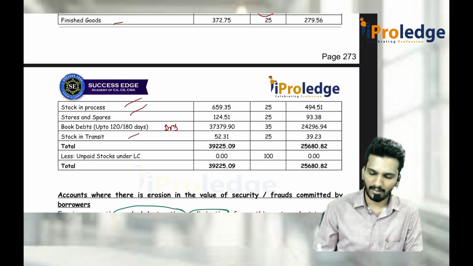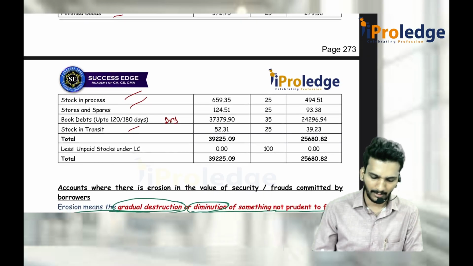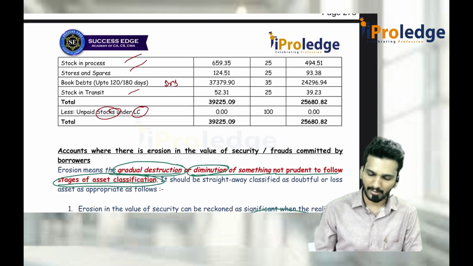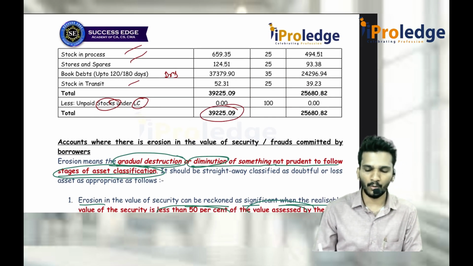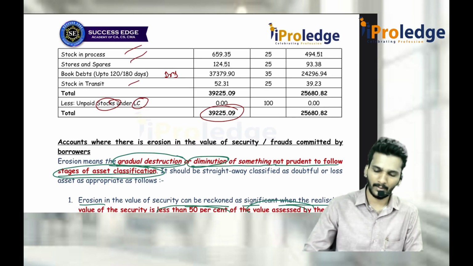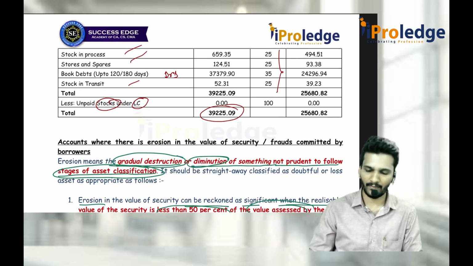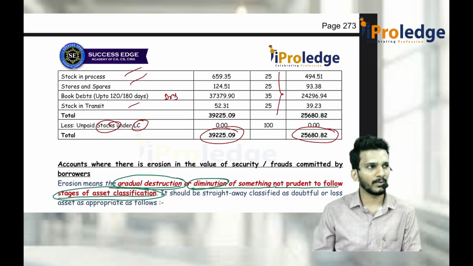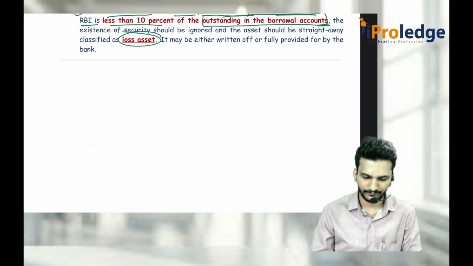Then stock in transit has to be considered, but unpaid stocks under LC, that is on a credit basis, should be excluded. Nothing else is there here. Then the total is 39,225 crores that you are eligible for, but because 25% is minus in almost every case, you will get 25,680 as the drawing power of the sanction limit.